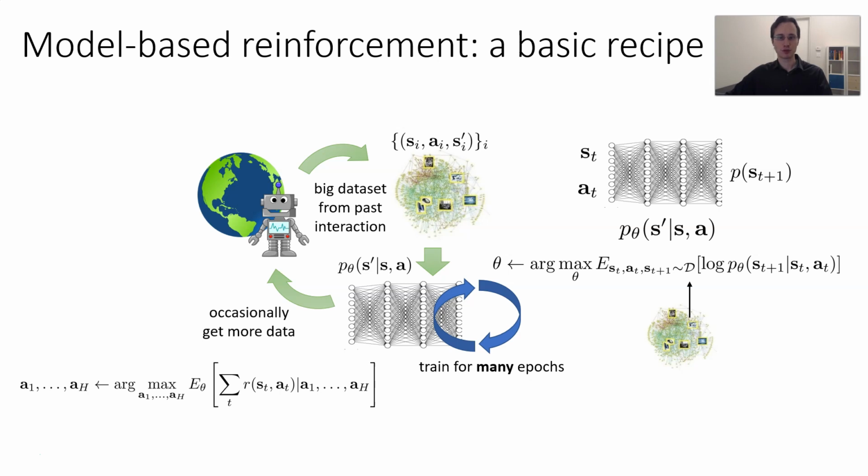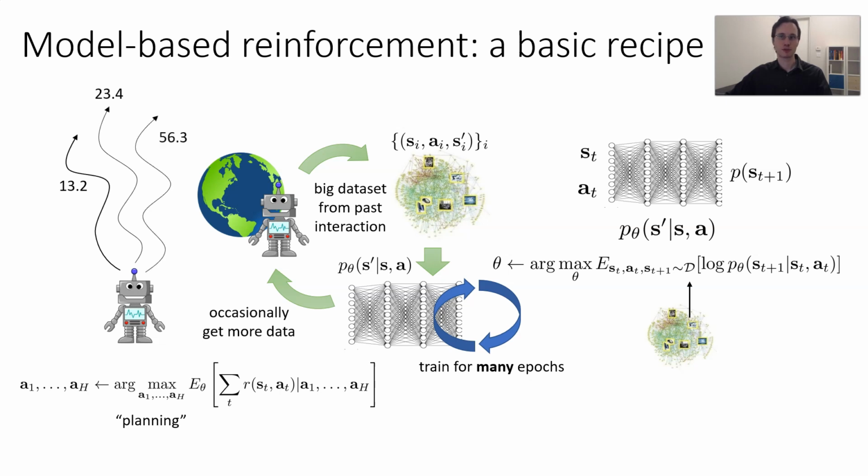It's a matter of choosing a sequence of actions, A1 through AH, that'll maximize the expected value of the reward, where the expectation is taken with respect to this model. So this is essentially planning. So you could imagine that your robot has a learned model. It's going to pick some sequence of actions, predict the total reward. Maybe it's 13.2, pick a different set, 23.4, pick a different set, 56.3, and then take the best one.